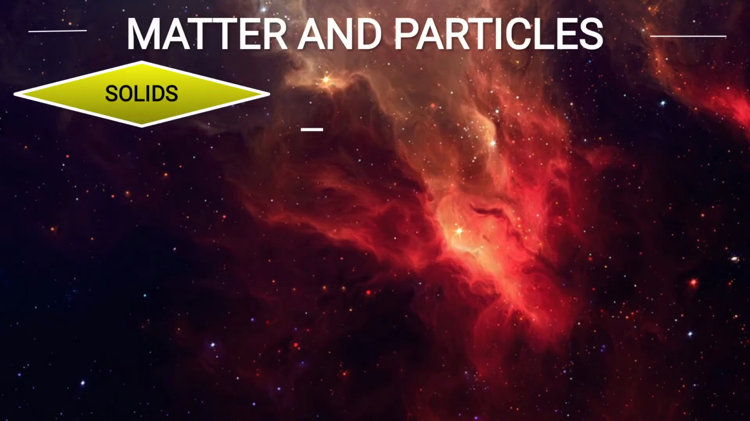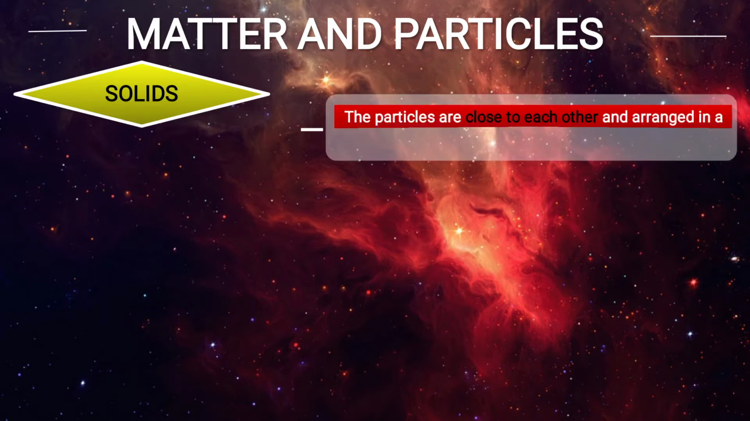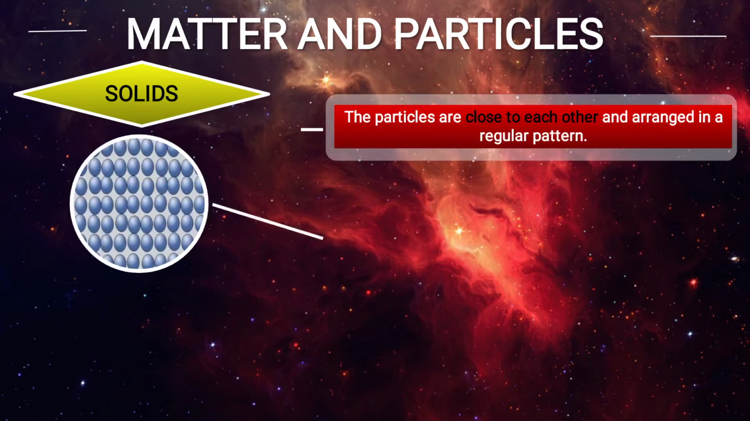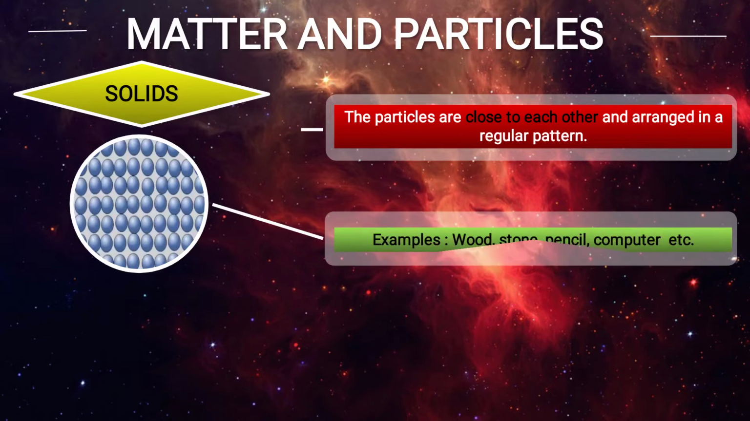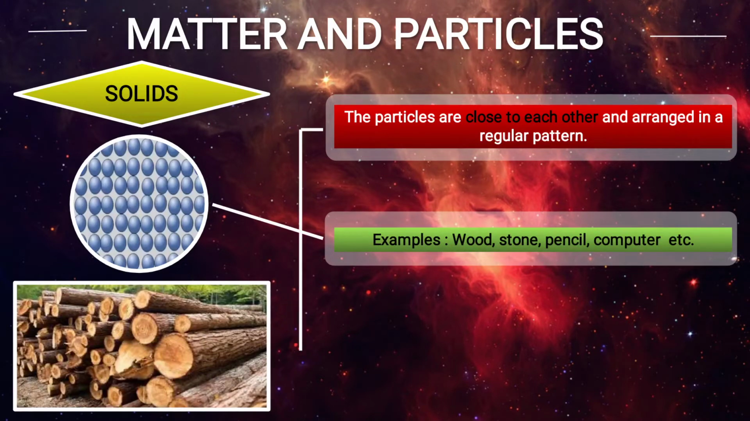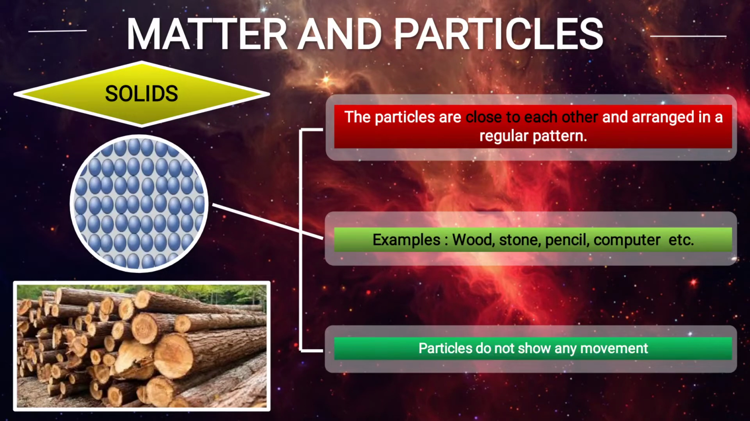Now one by one we will discuss each state of matter. Number 1 is solid. The particles are close to each other and arranged in a regular pattern. As you see in the image, the particles are closely packed, meaning they are tightly packed to each other. Examples: wood, stone, pencil, computer, etc. Particles do not show any movement. They are not moving from one place to another.